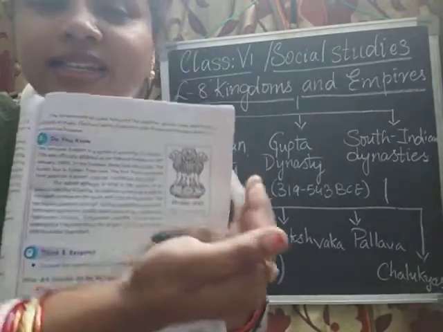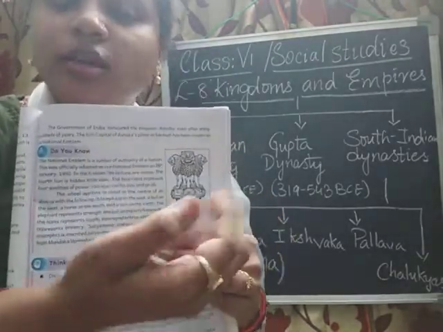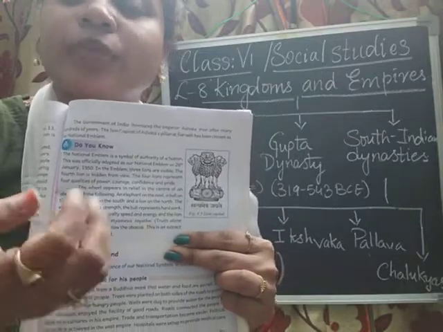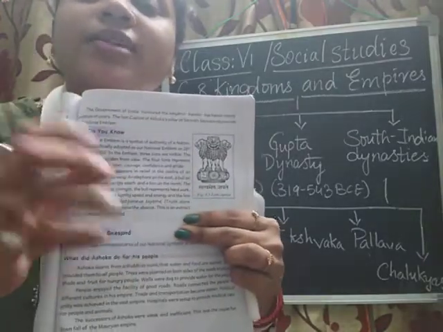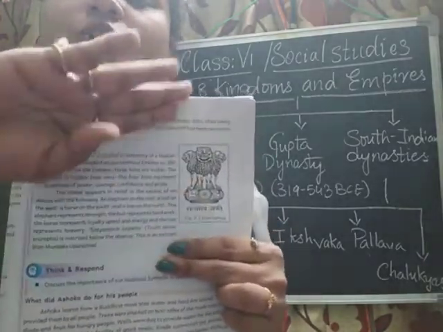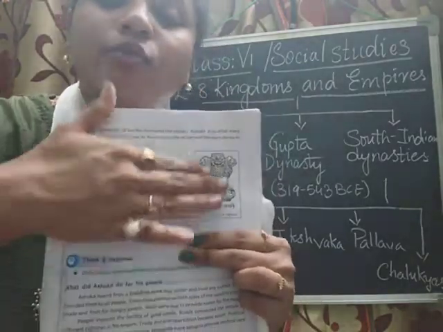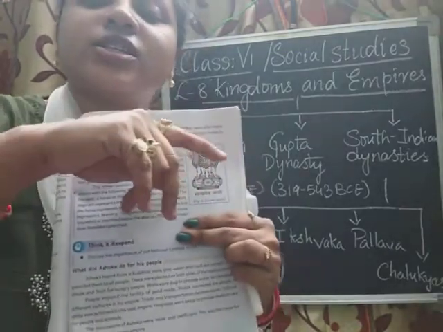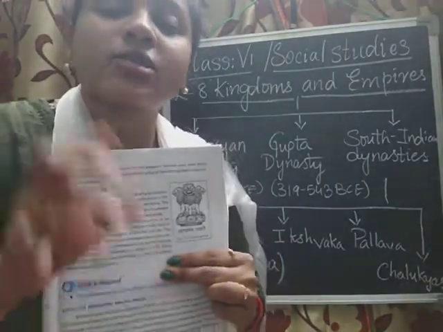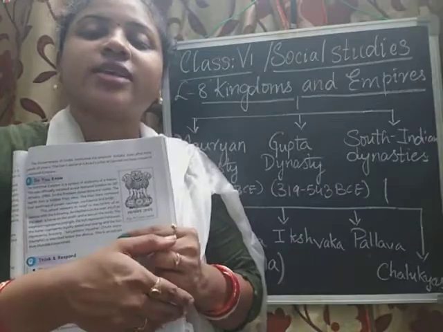Towards the east there is an elephant, which shows a lot of strength. Towards the west there is a bull, an animal that does a lot of hard work. Towards the north there is a lion, which is courage and bravery, and towards the south there is a horse, which shows a lot of speed as well as loyalty, which means truth.